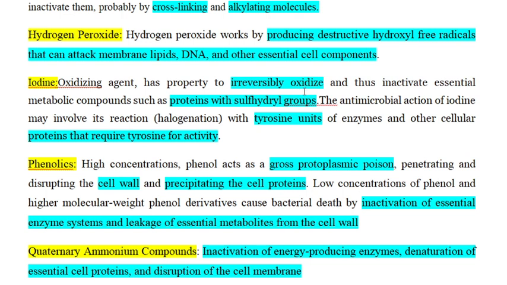and inactivates proteins with an SH group. The next role is that it causes halogenation of proteins or enzymes with tyrosine units. So it attacks by halogenating the cellular components that require tyrosine for their activity.